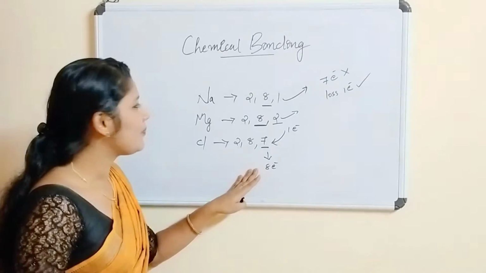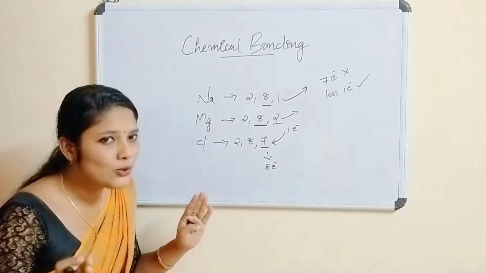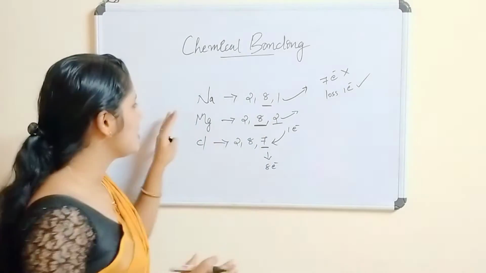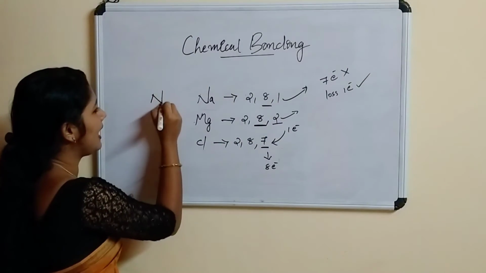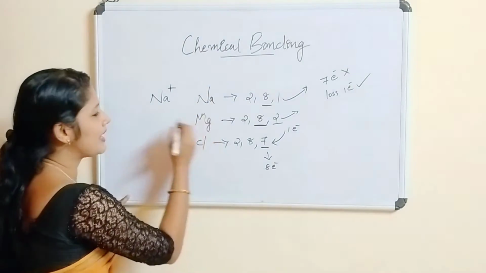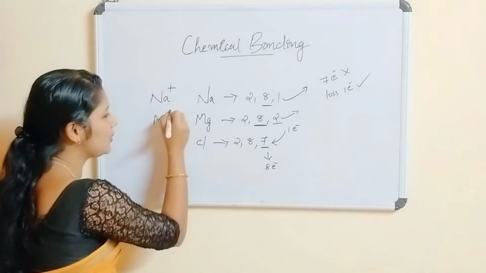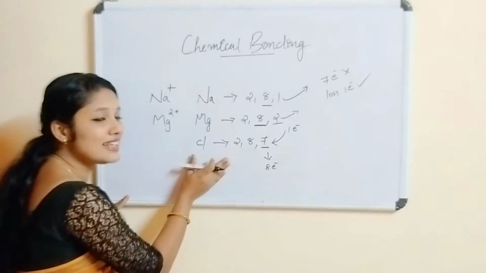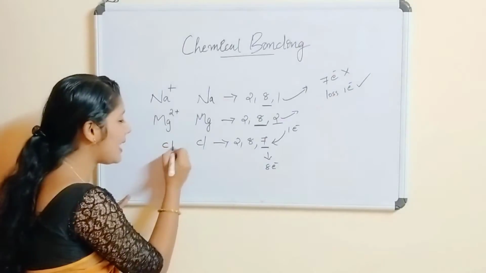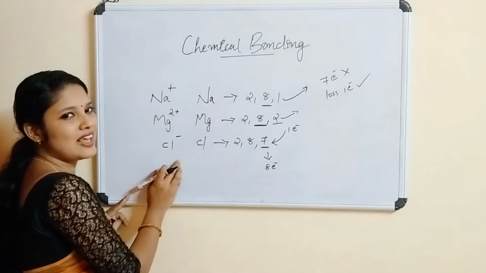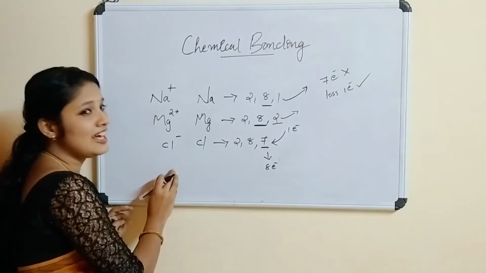Okay, so whatever you wrote is correct, I think. Sodium loses 1 electron and becomes Na+ because 1 electron is gone. Magnesium becomes Mg2+ because 2 electrons are gone, and chlorine becomes Cl-. Why minus? Because it is receiving 1 electron.